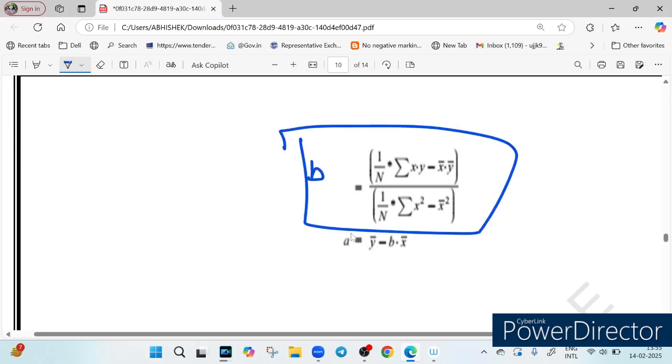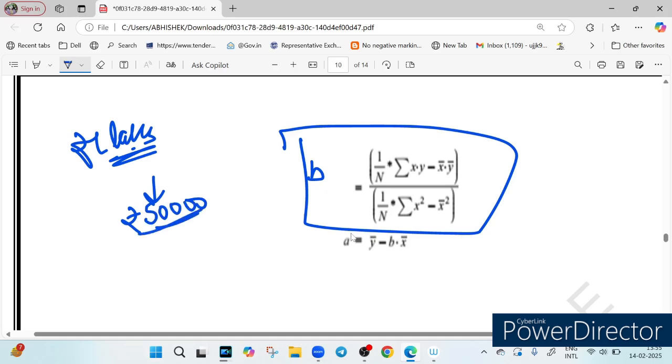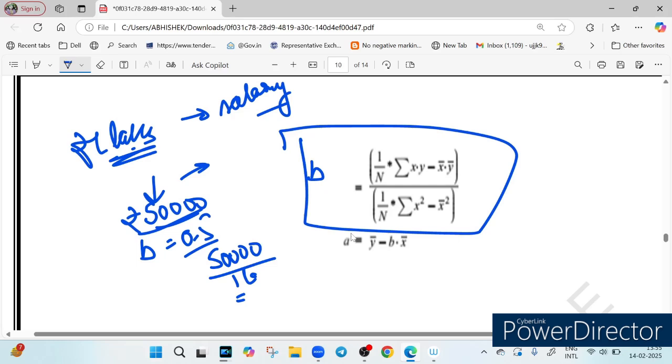It represents how much y changes when x changes by 1 unit. For example, if every rupees 1 lakh increase in salary leads to rupees 50,000 more home loan eligibility, then what is b? Suppose salary increases by 1 lakh, and home loan eligibility increases by rupees 50,000. In this case b is equal to 0.5, because 50,000 divided by 1 lakh is 0.5.